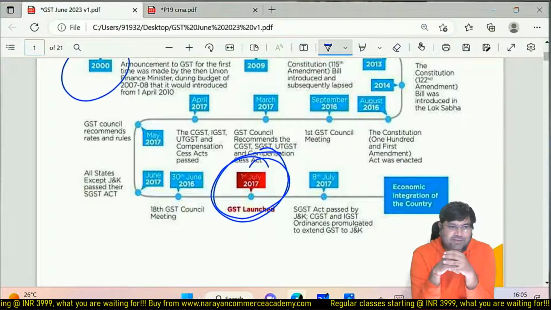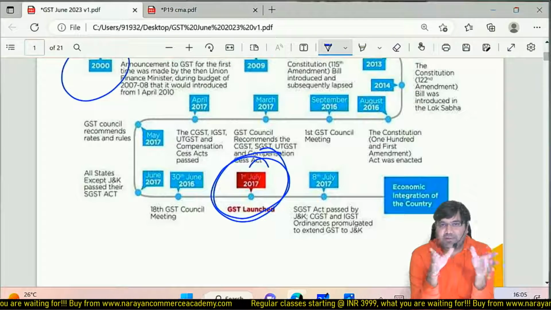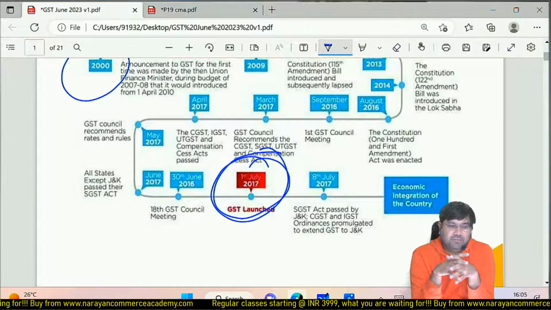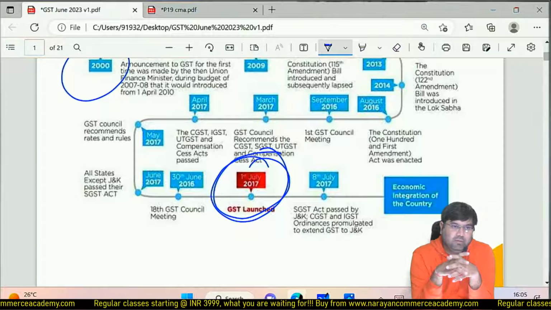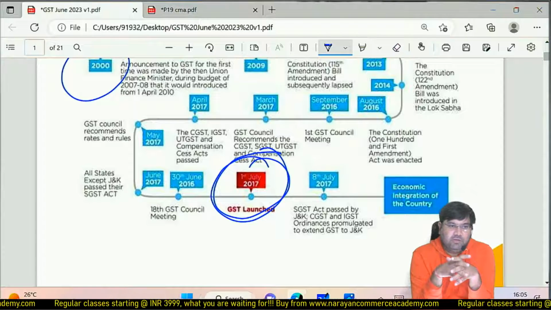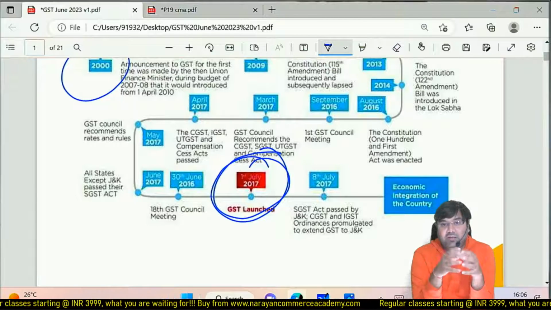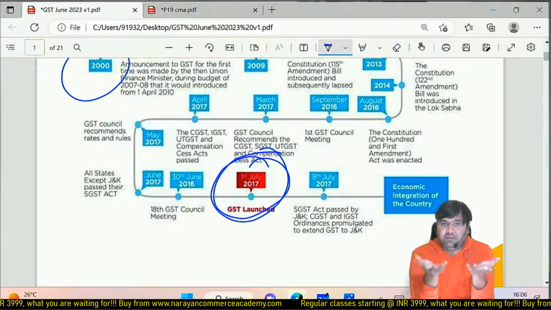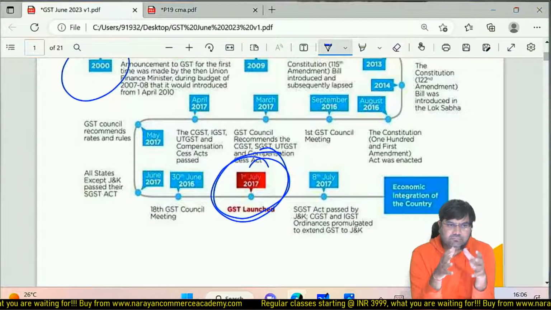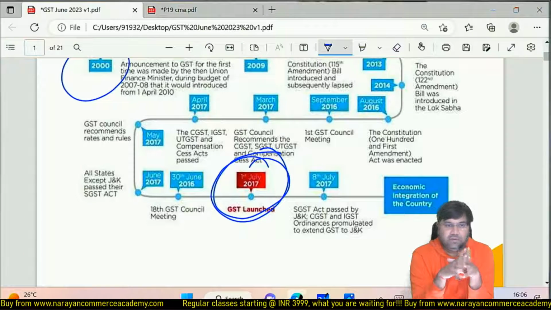So let me give you an example. So Vajpayee was there. Vajpayee said, okay, we should implement GST. After that, BJP lost the election and the Congress government was there from 2004 to 2014. You know, at that time Manmohan Singh was the Prime Minister and he is the person who opened India in 1991. At that time he was the Finance Minister. So you see, whatever you see today, it is because of Manmohan Singh. Okay.